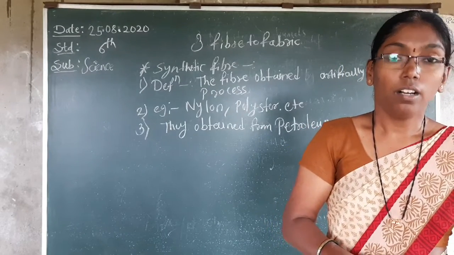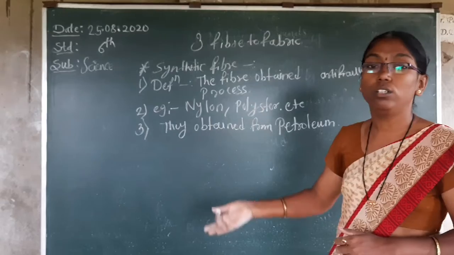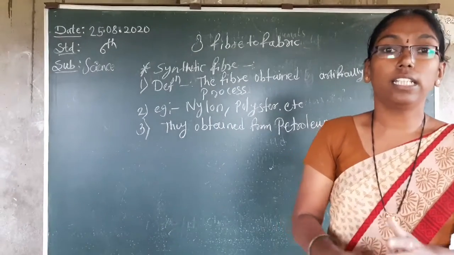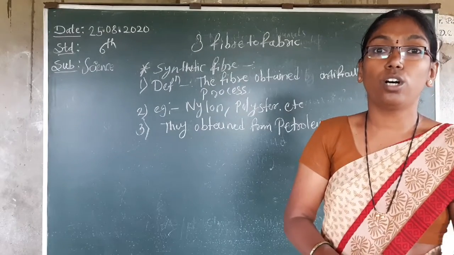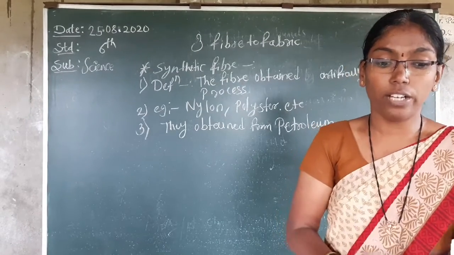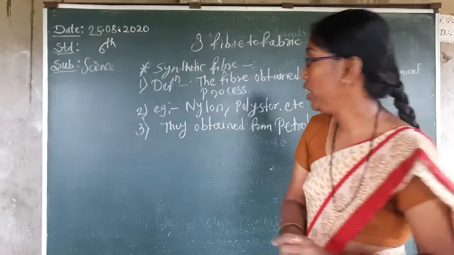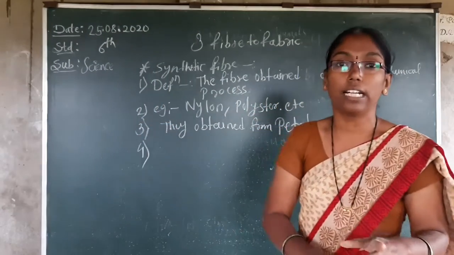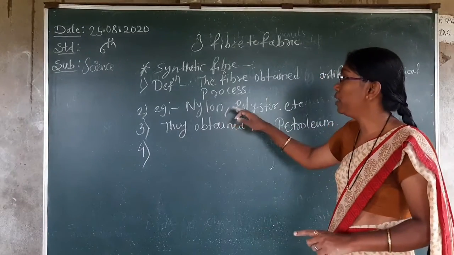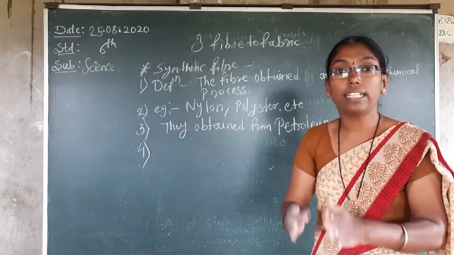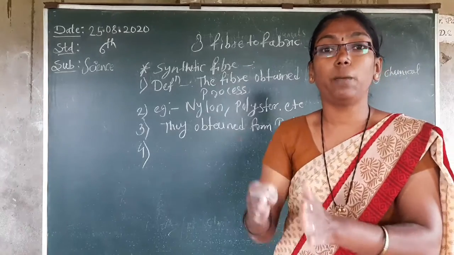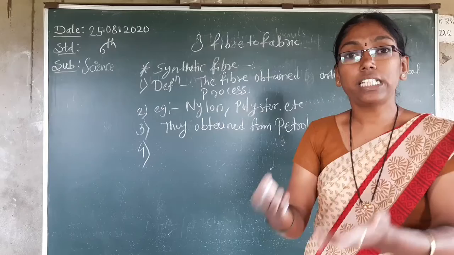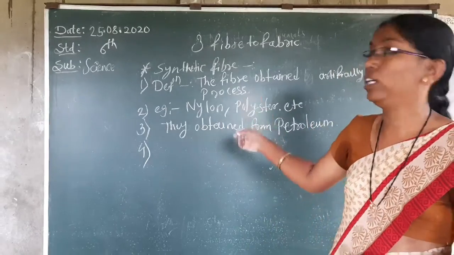Then why do they use nylon or polyester or synthetic fiber? This type of clothes cannot get wrinkles. Why do we use it? That is the question. When you have the question, then you get the answer. What is the question? Why do we use synthetic fiber? That type of clothes has specific functions, so we use it. Which are they?